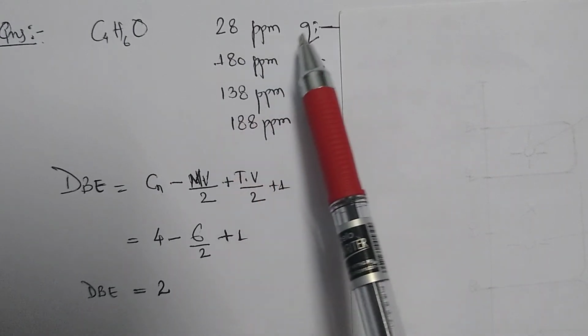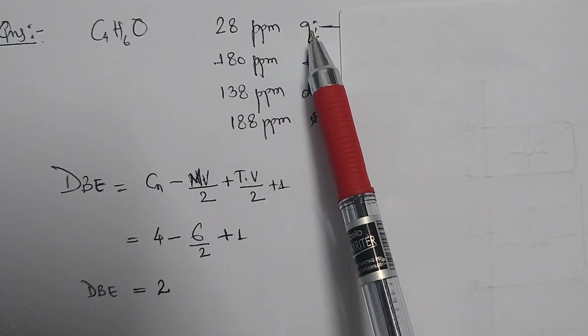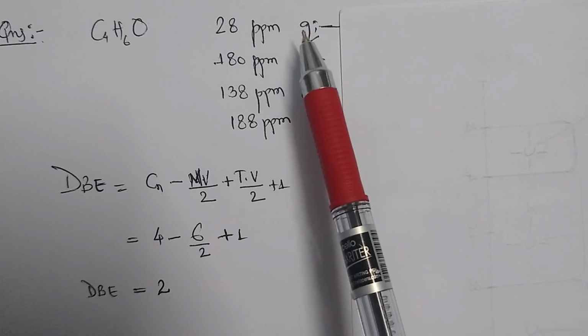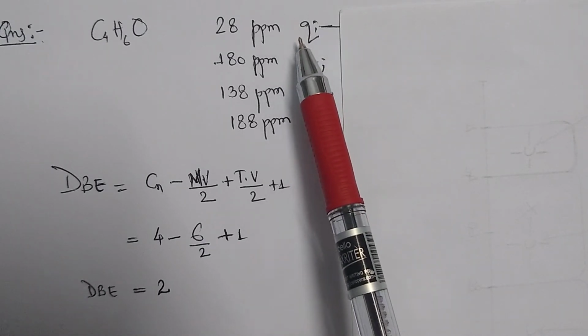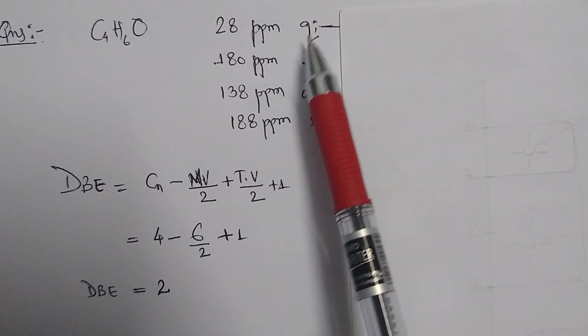Now at 20 ppm it is a quartet, that means since we know from 20 to 40 ppm it is the carbon with sp3 hybridization without any electronegative attachment to it.